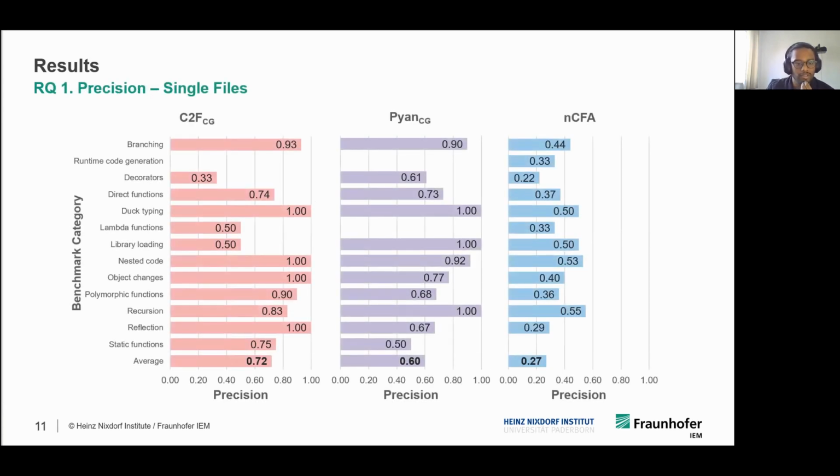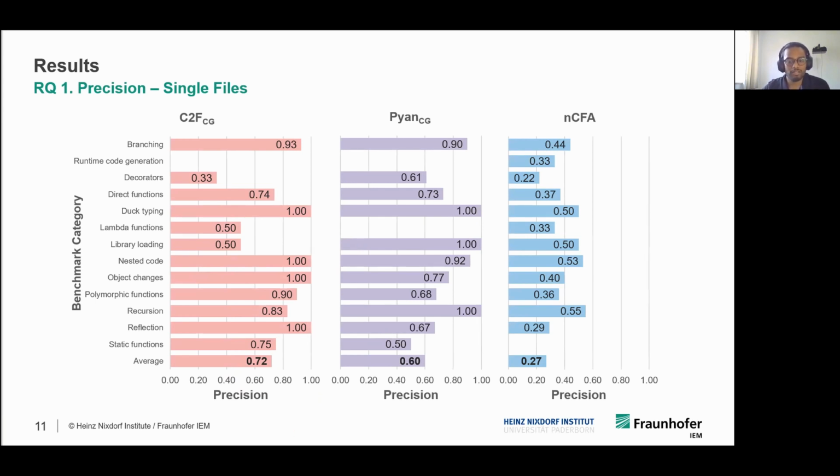This graph shows the results from the synthetic test. On the horizontal axis, we have the precision from 0 to 1, and on the vertical axis, we have the different categories in the benchmark suite. It also shows the average, and we used geometric mean to calculate the average. When we see the results, Code2Flow has the highest precision, followed by Pyan, followed by NCFA. And in some of the categories, Code2Flow and Pyan also provide 100% precision.